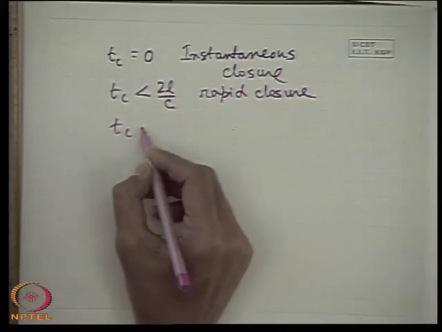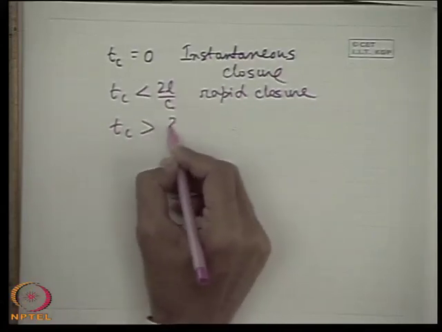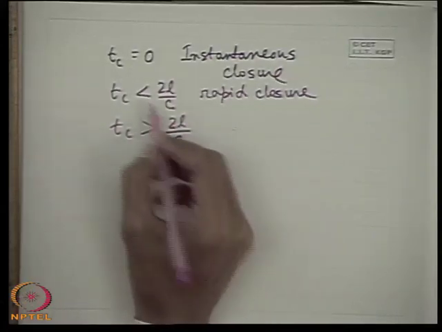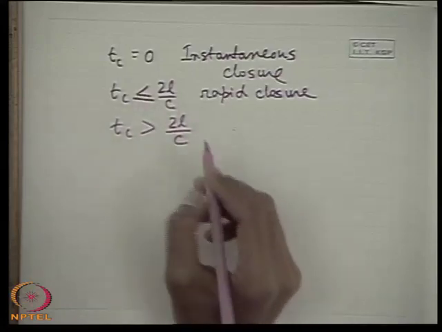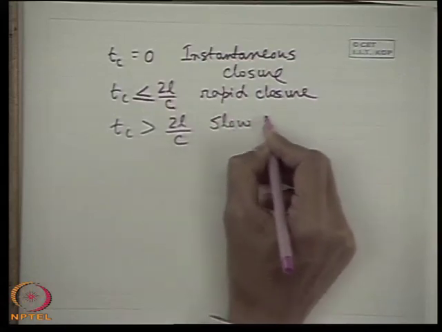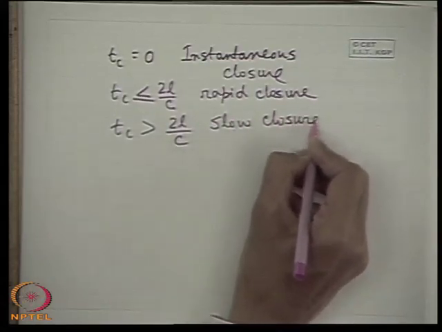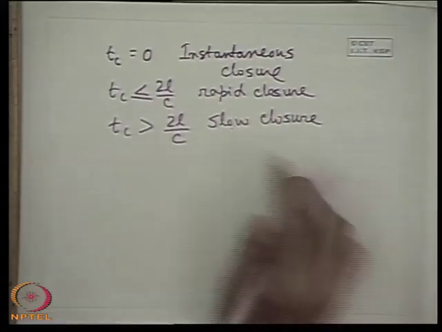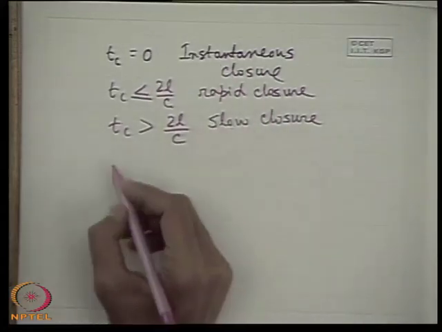Tc greater than 2L by C is slow closure, where the pressure rise developed even at the valve end will be less than that developed for instantaneous closure or rapid closure.